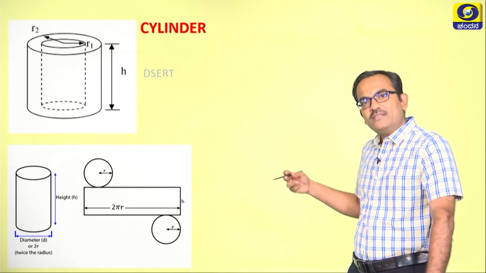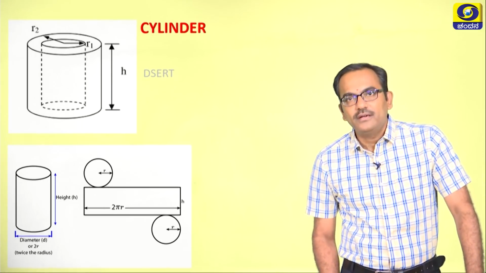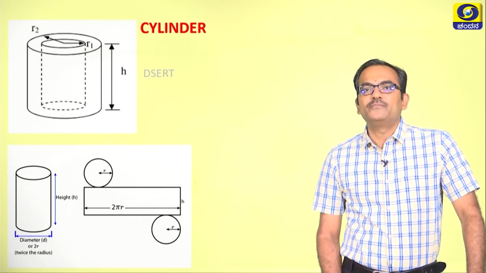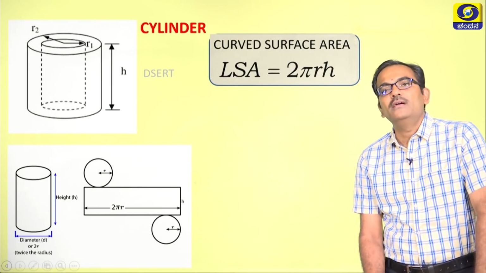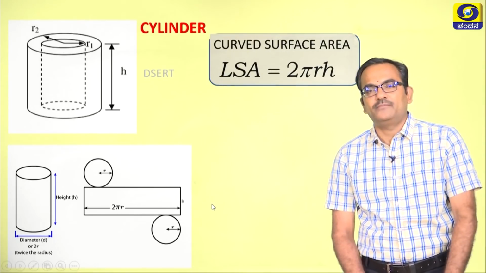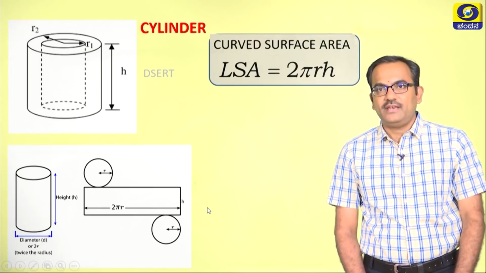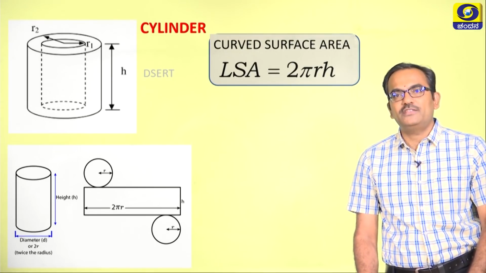So, with this scheme we can actually find the formulae connected with the cylinder. The very first formula we can construct is the curved surface area or the lateral surface area. The curved surface area or lateral surface area LSA is 2 pi r h.